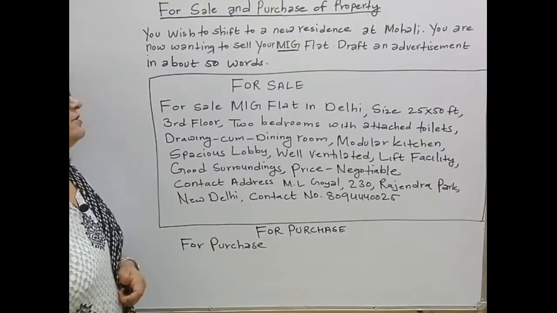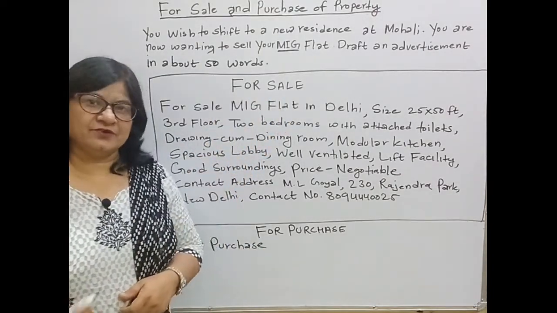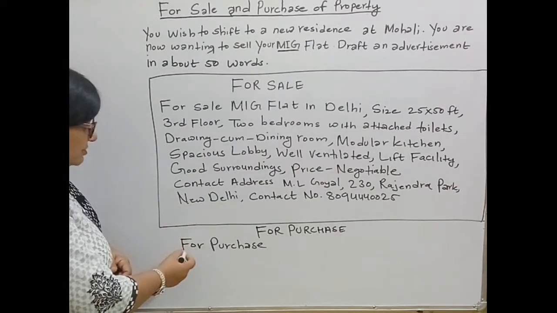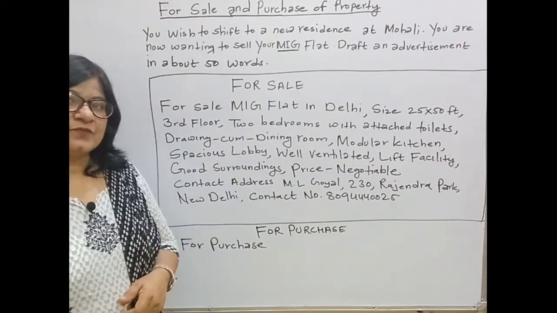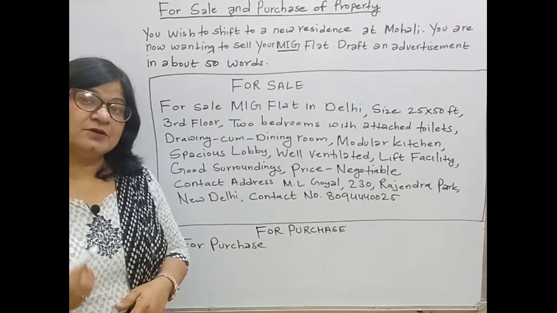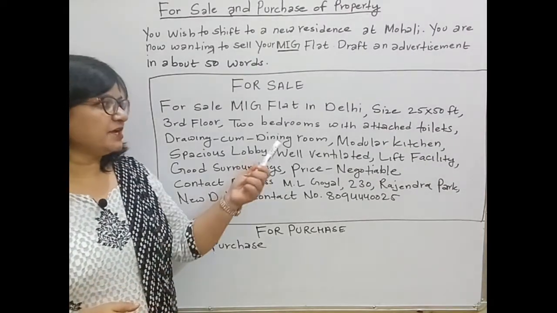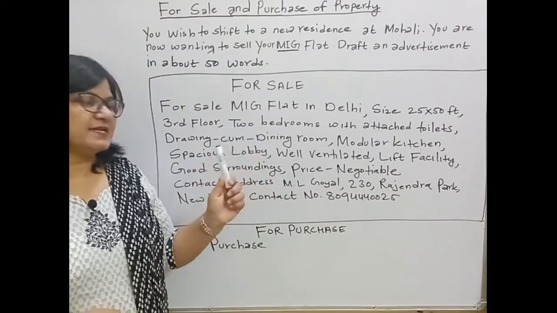So students, first change we have made here when we wrote the category, and now the second change will be for purchase at the beginning. You will begin with for purchase, or you can also begin with wanted, and after that you will give the location, the type of property, and everything will be the same.